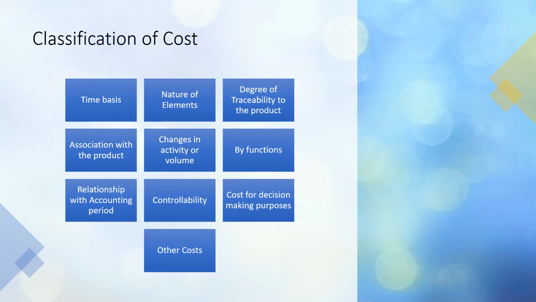It can be classified on the basis of time, nature of elements, the degree of traceability to the product, association with the product, changes in activity or volume, according to functions, according to the relationship with accounting period, on the basis of controllability of cost, on the basis of cost for decision making purposes, and then we also have certain other cost. So this is the broad classification of cost. We will look into the classification under each type again.